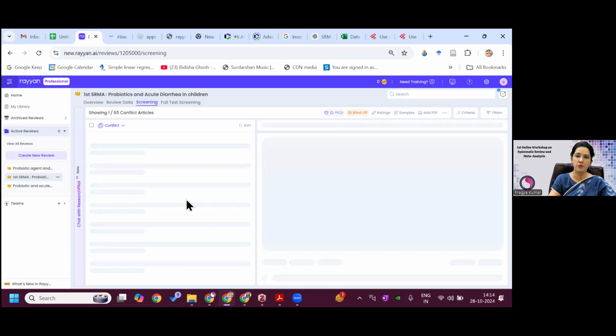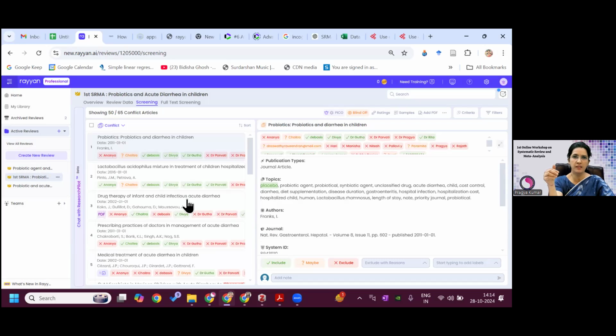So why the 50 conflict? Because maybe the number of reviewers were many. If you have like 2 to 3 reviewers, still you may find this conflict. So how to resolve this conflict? You may talk, you may keep a meeting, or you can use this option of chat.